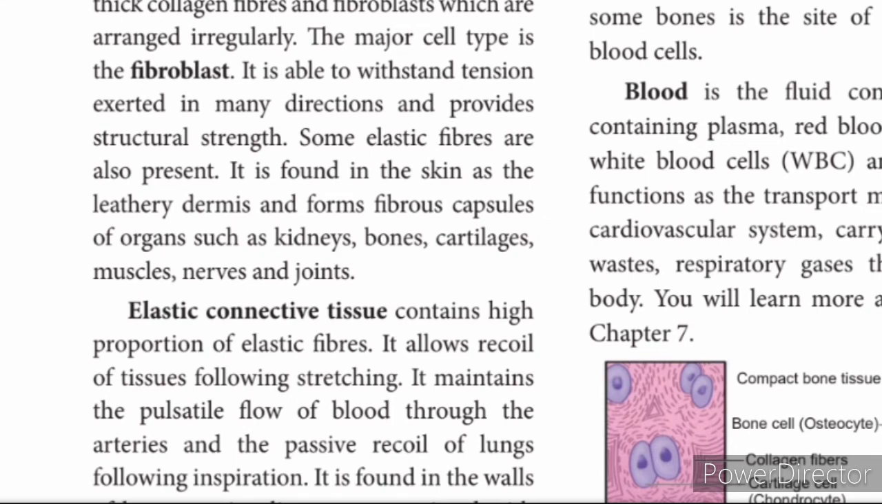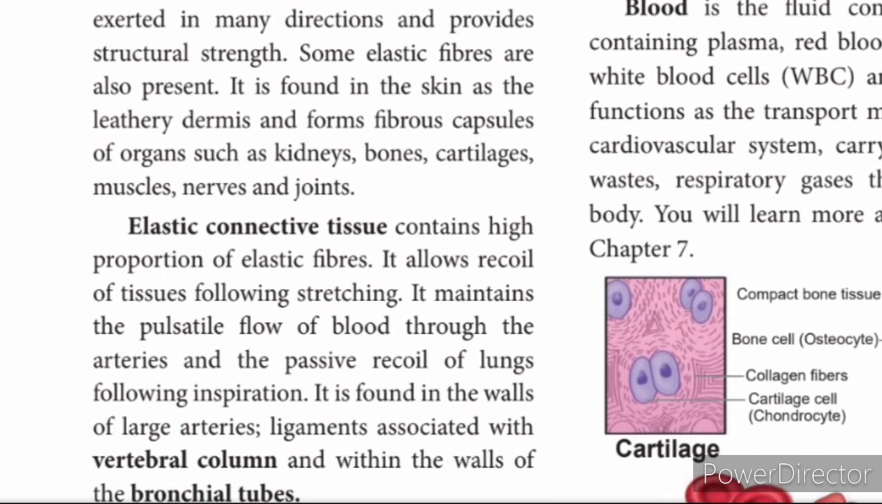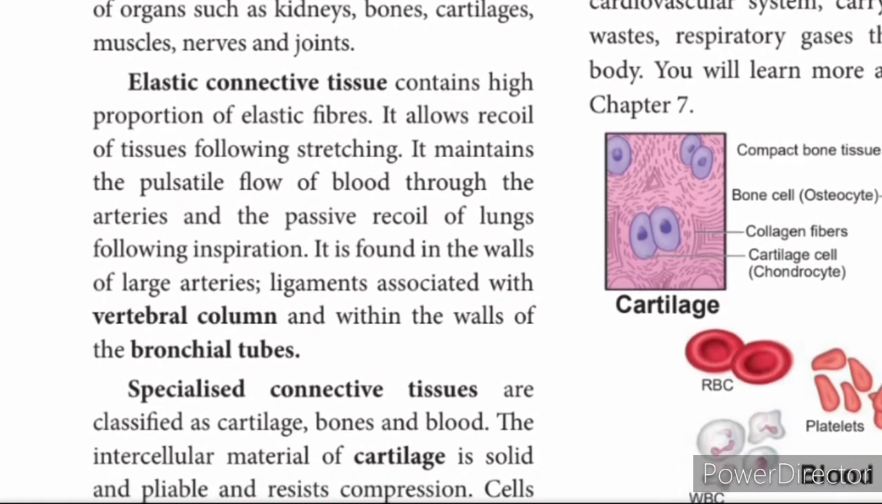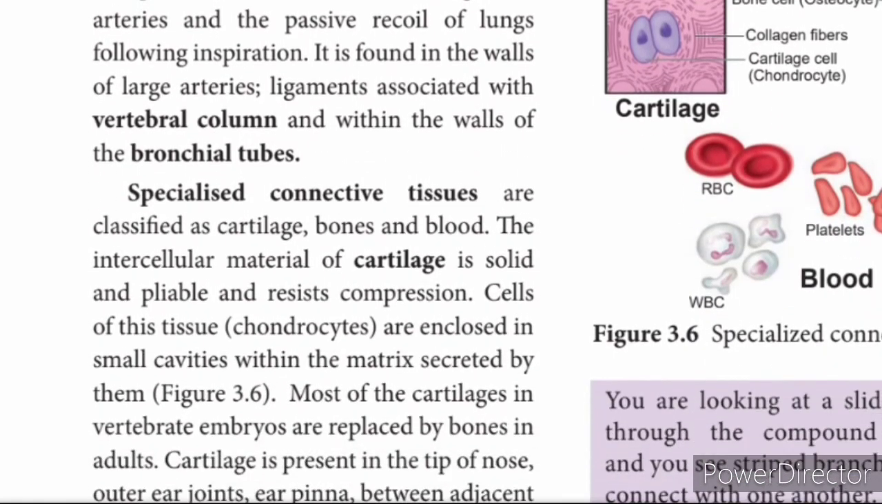What are the blood cells? RBCs and WBCs. Coming to blood, you know much about blood, right? So what are the things present in the blood? RBC, WBC, platelets, and it helps in the transportation of the digested food material, oxygen and carbon dioxide. We will learn more about blood in chapter 7.